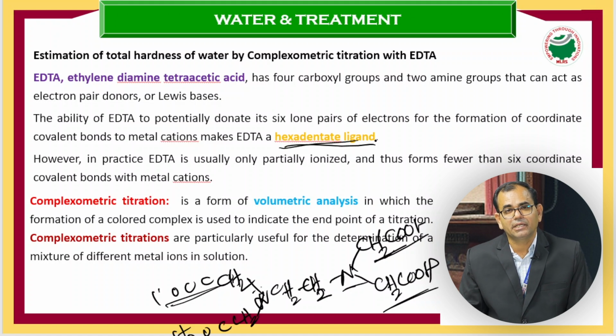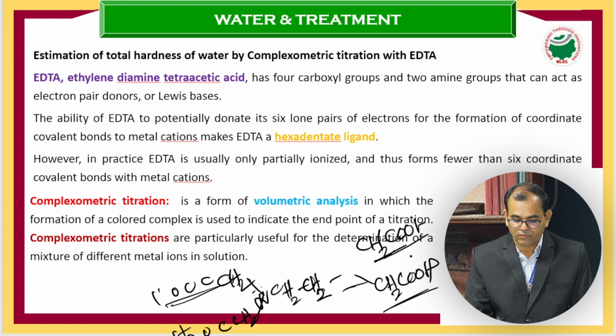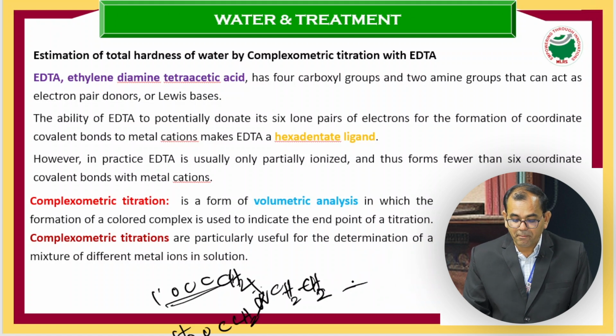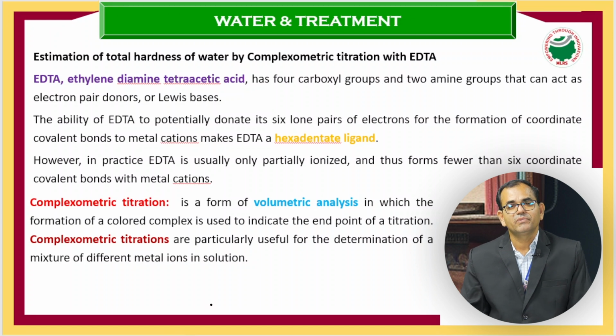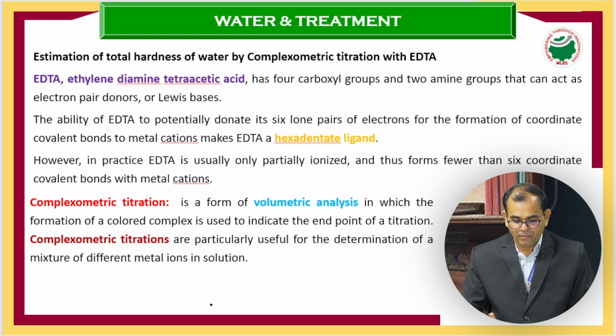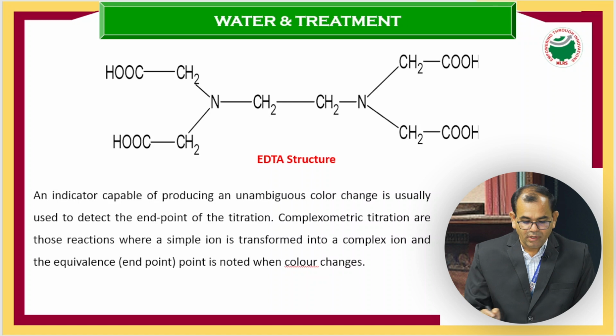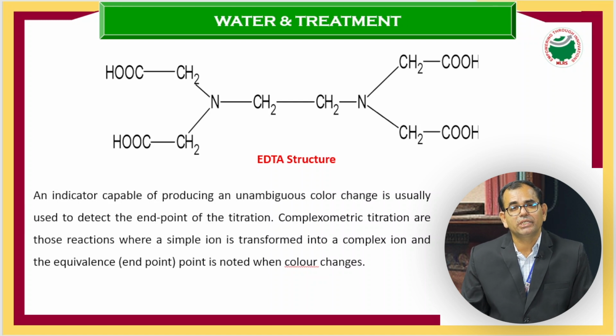What does it do exactly? Whatever hardness-causing metals or salts are there in the water, EDTA will make a complex with the calcium and magnesium in the water sample. Then we can find out how much calcium is there in the given sample. This is called a volumetric analysis method. Here you can see the structure of EDTA: 2 ethylene CH2 groups and 2 amine groups, functionalized with 4 acetic acid groups.